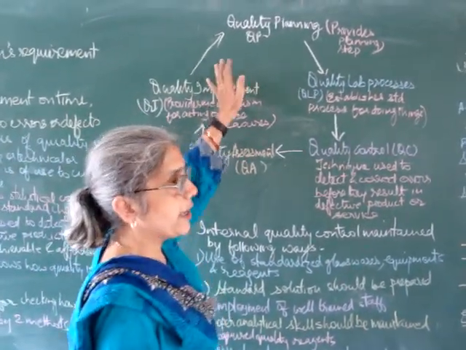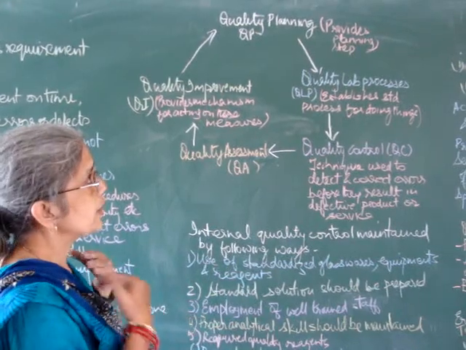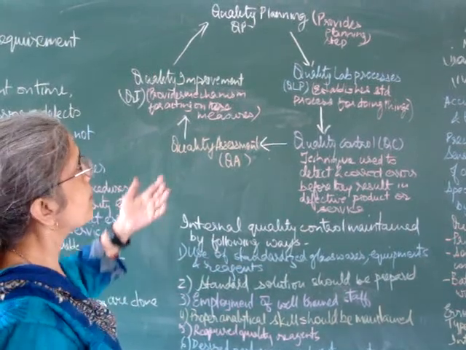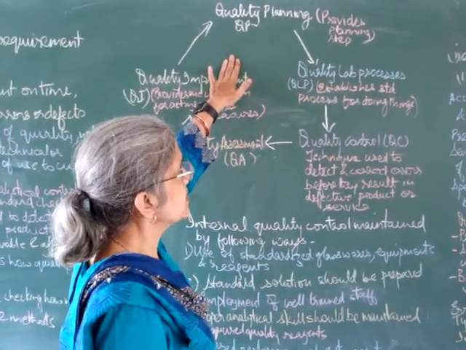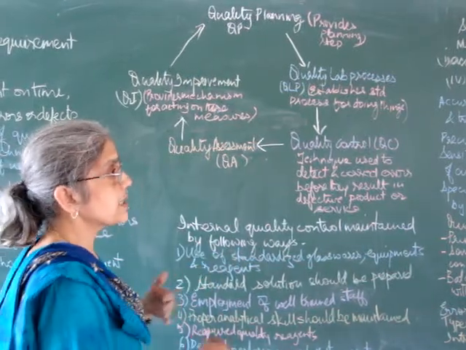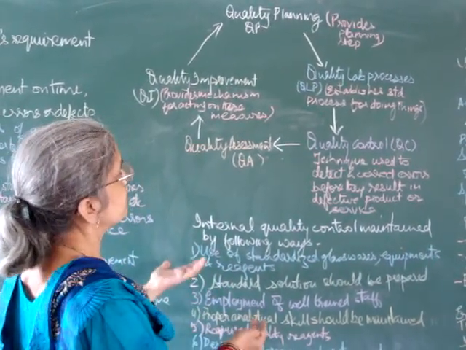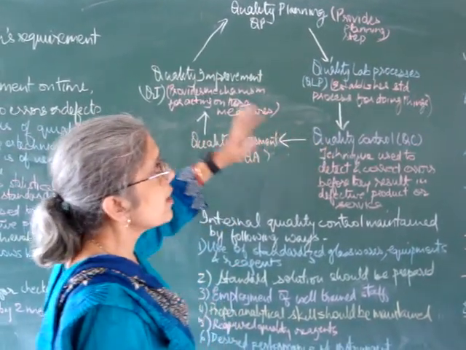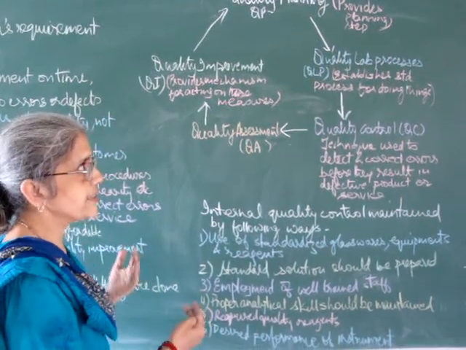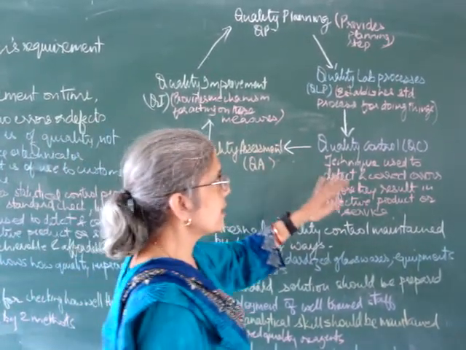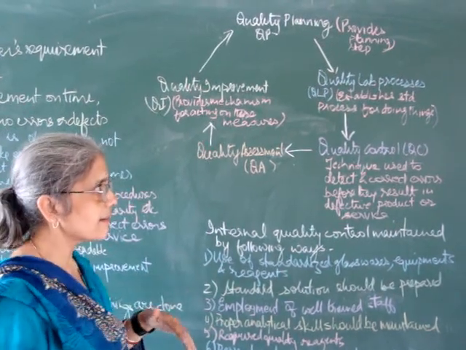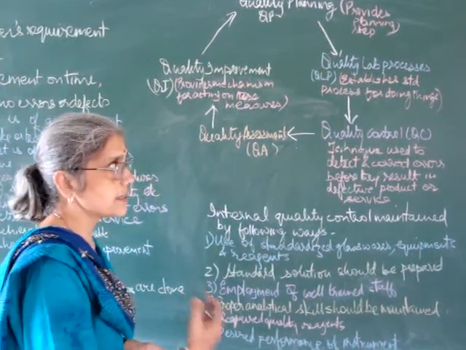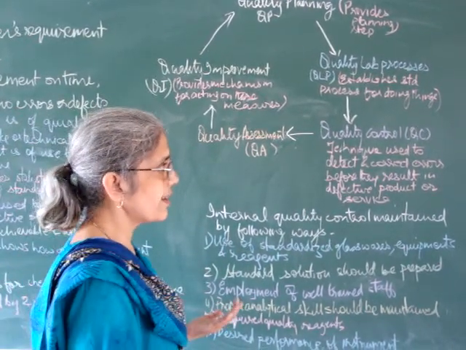First is quality planning. If you want to make a product, first one should plan out things, because planning helps in organizing things in a proper way. Then you ascertain that all the things required for that process are present. So the quality lab process establishes a standard process for doing things, and checks whether all the reagents etc. are present or not. Then a quality control technique is used to detect and correct errors before they result in a defective product or service. You should make the thing in such a way that it gives you the correct results.